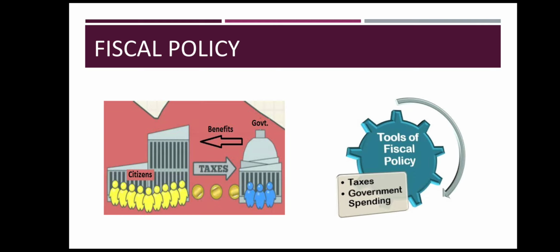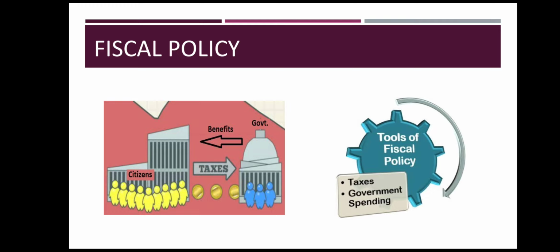Government collects tax from the people, and in return provides benefits to the citizens. In the picture you can see citizens paying taxes to the government and the government providing benefits to the citizens. So fiscal policy governs how much tax government is going to collect from the people and how this tax is going to be spent for the welfare of the people.